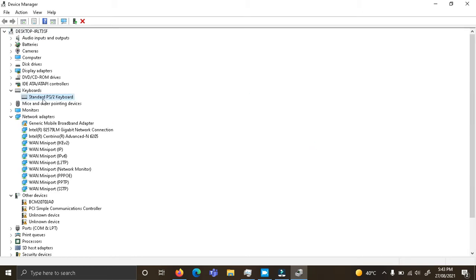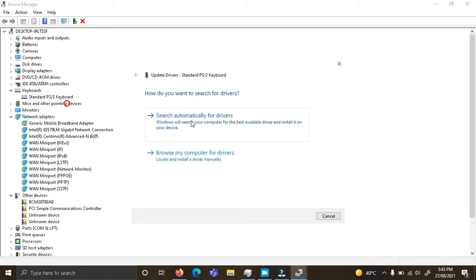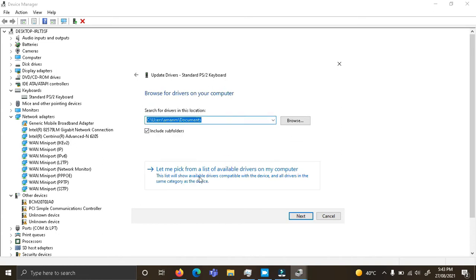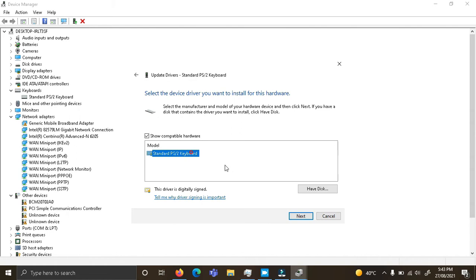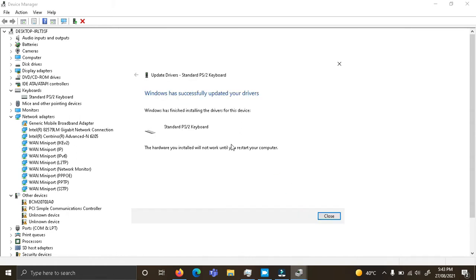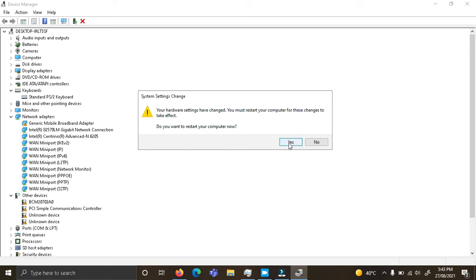And then what you have to do is right click and click on Update Driver. Browse my computer for drivers. Click on Let me pick from a list of drivers on my computer. Then select your device. Click on Next. Install the drivers. Once you've done that, close and restart your computer.